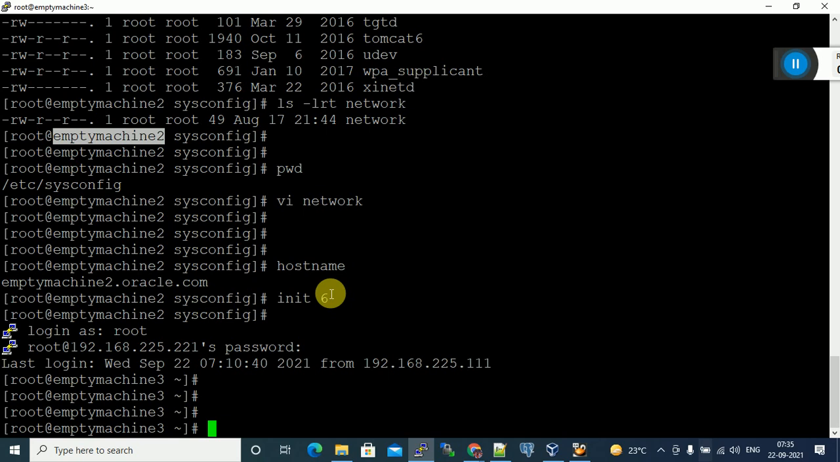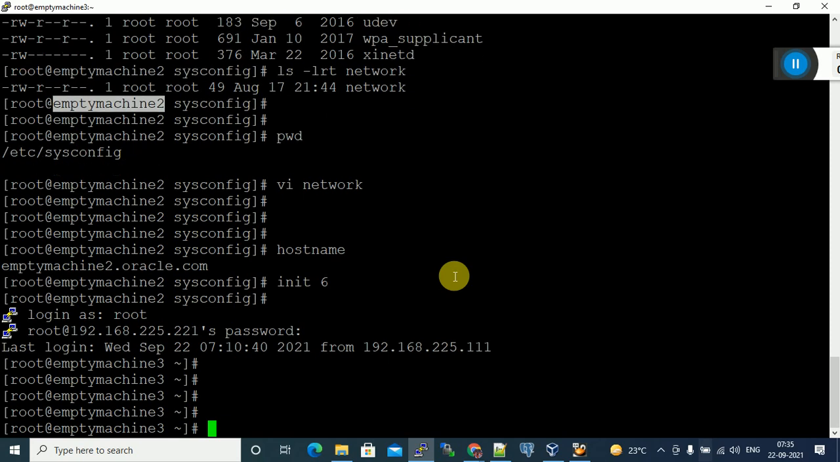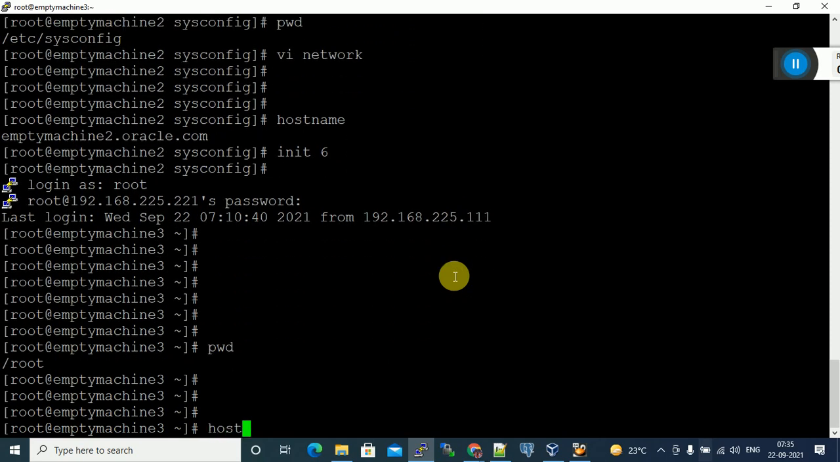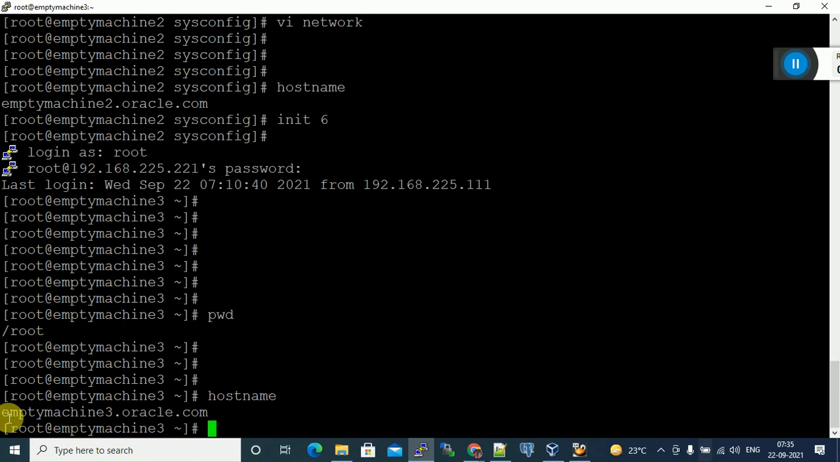Like this, you can follow the same process with the same steps on any Linux operating system, either Oracle Linux, RHEL, or any Linux. The commands are the same. Okay, so you can type hostname. Yes, the host name changed.